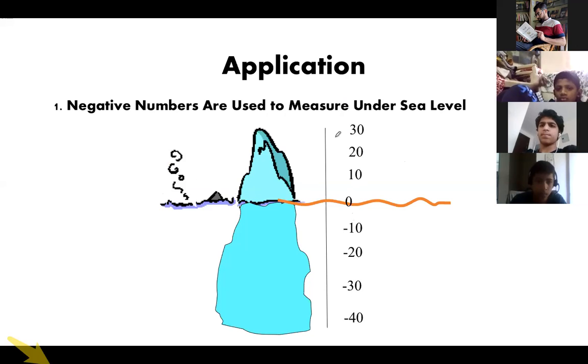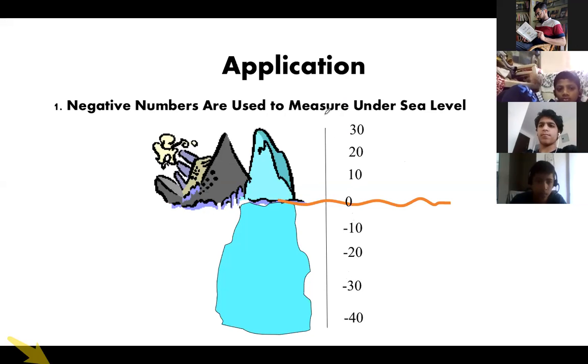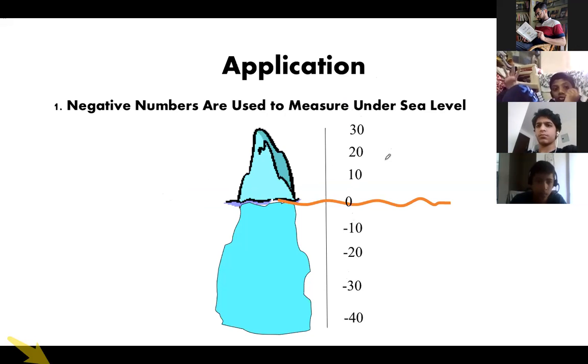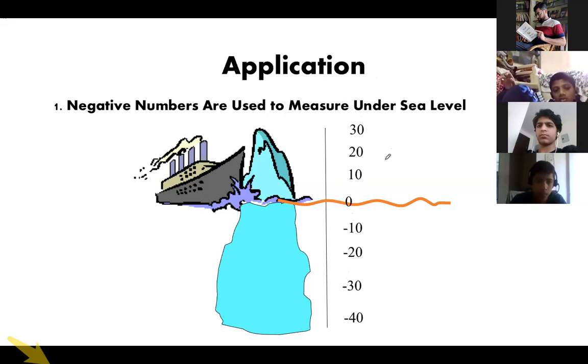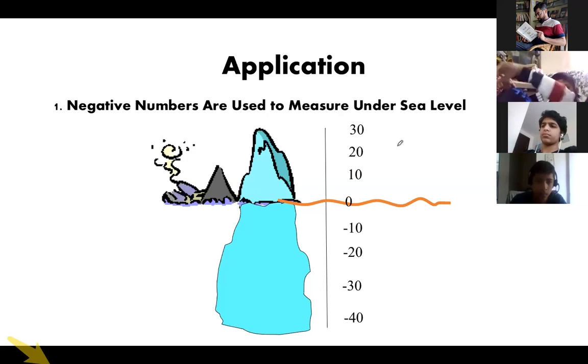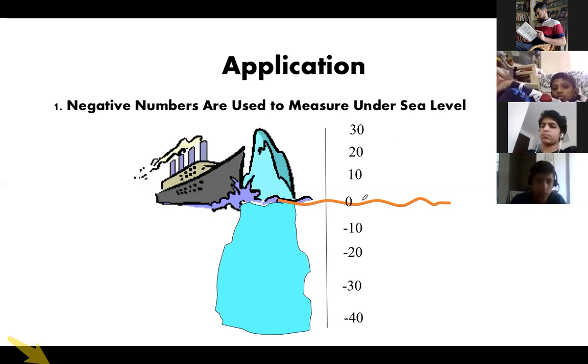So you can assume this is a vertical number line. Understood? So I can say that Mount Everest is at, you can just Google it and find out what is the sea level of Mount Everest. You can find it out as a research work. Take two cities, and find how much height each is above or below sea level, one below sea level and one above sea level. Understood what I'm asking? Two places you take, and what is its height above sea level, you can Google it and find it out. Or Mount Everest or any place, how high above sea level that place is, you will get a value.